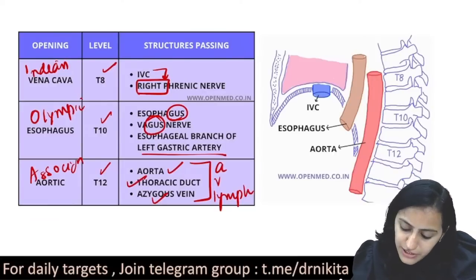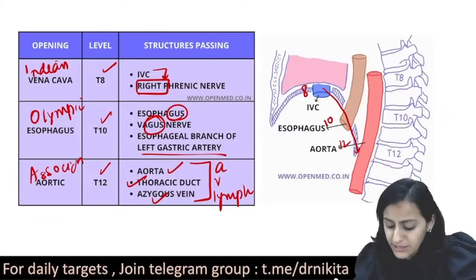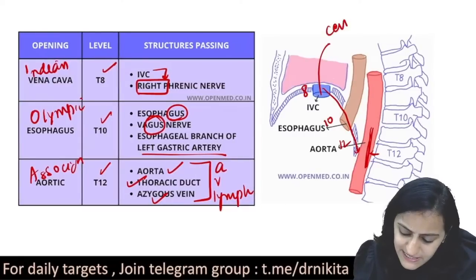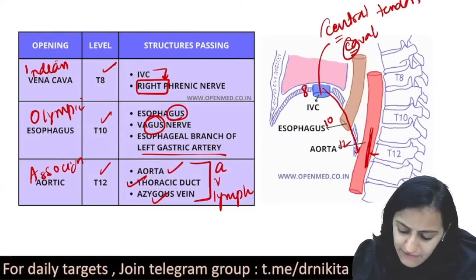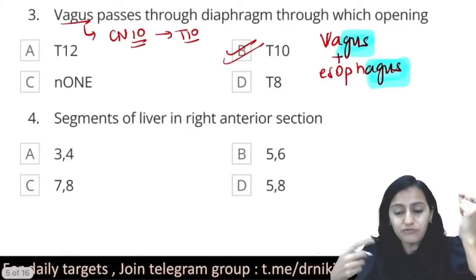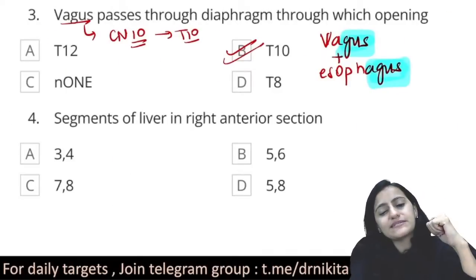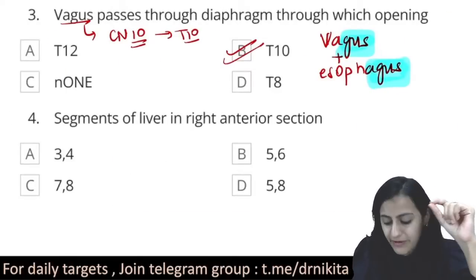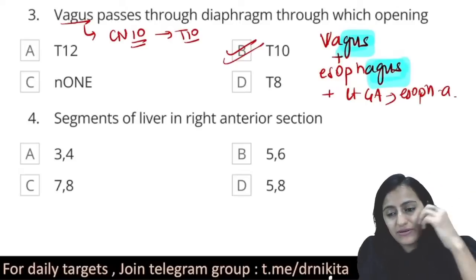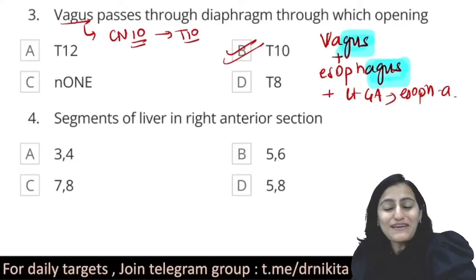Look at the openings also here. T8, T10, T12, anterior to posterior is how they are located. The one present in front of the vertebra is the aortic opening. Which opening is present in the central tendon? Remember C for C. Caval opening is present in the central tendon. So the IVC opening is in the central tendon. So this is for the diaphragmatic openings. Vagus is cranial nerve 10, so it is T10. Along with vagus, it is the esophagus and the esophageal branch of the left gastric artery, right? I hope all of you are listening to this and making note of that.